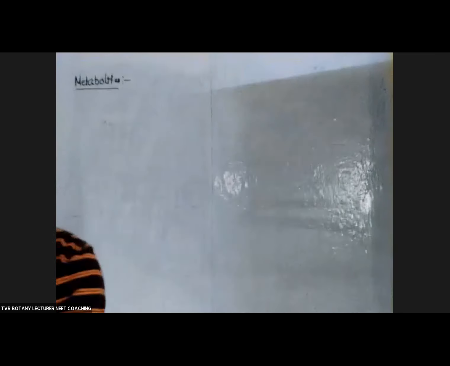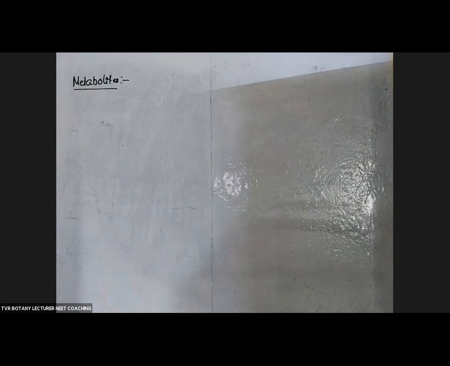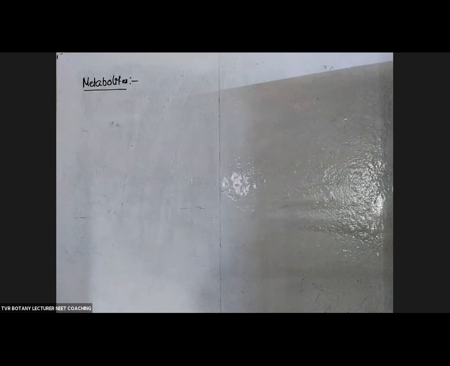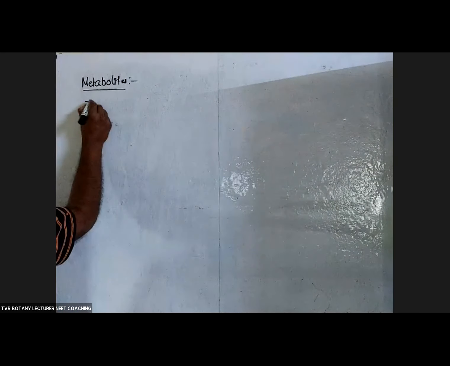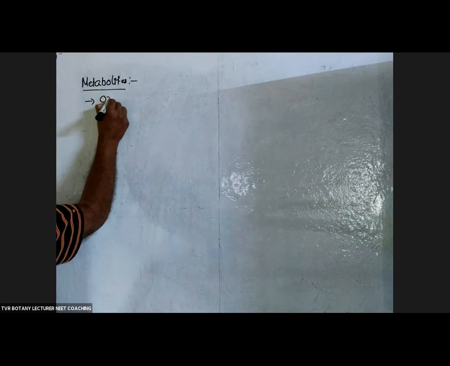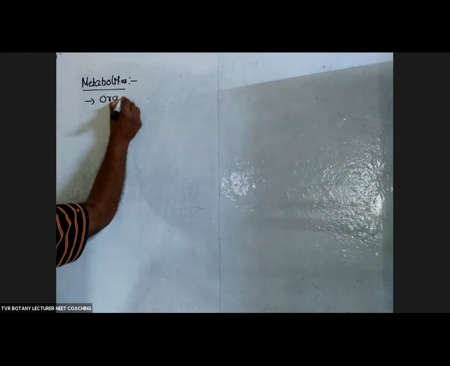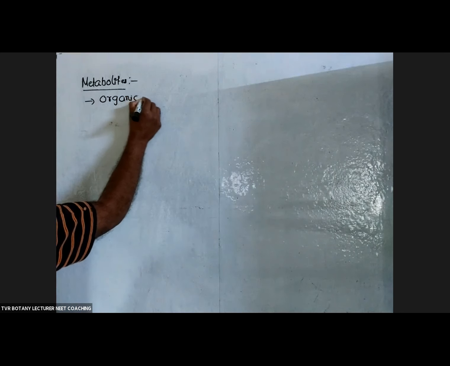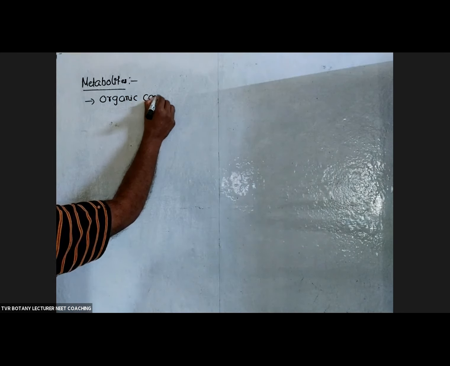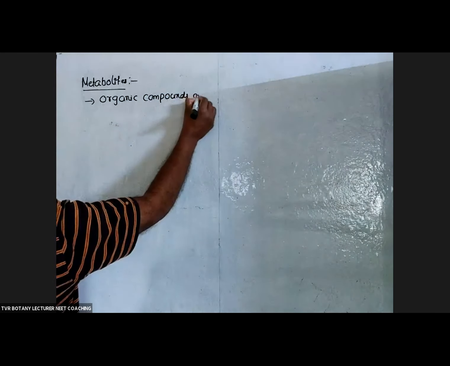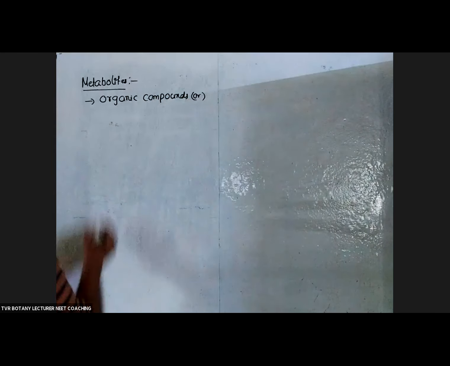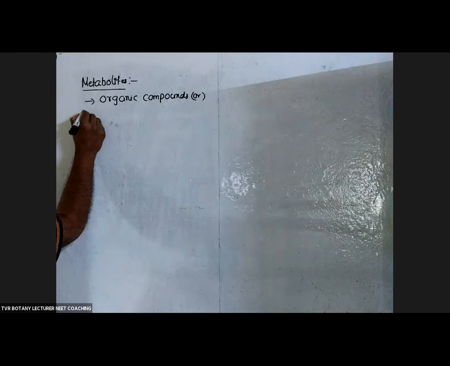Metabolite is nothing but organic compounds produced during metabolic reactions. Generally organic compounds, or you can say biomolecules.